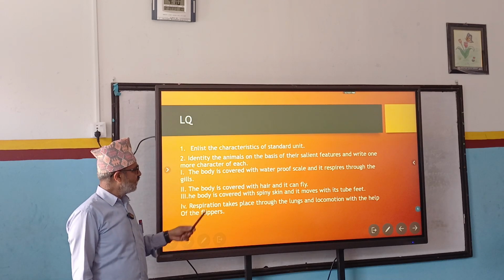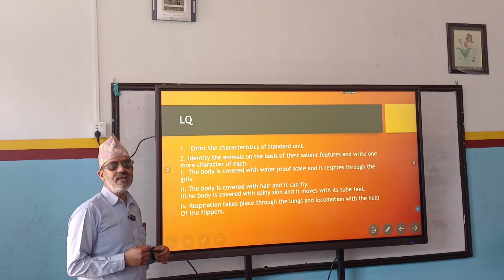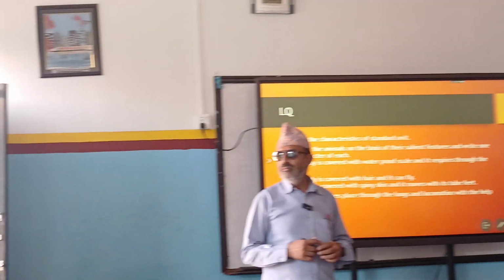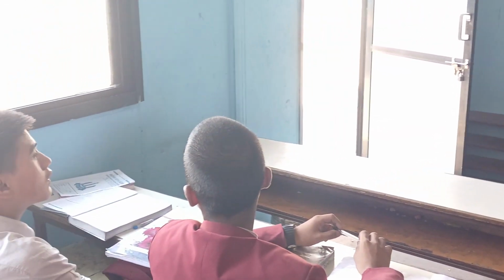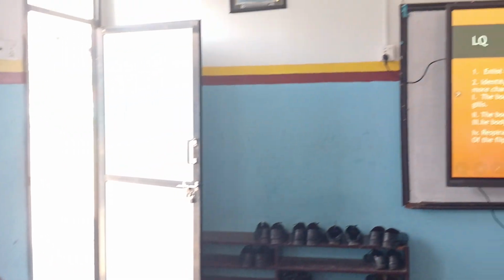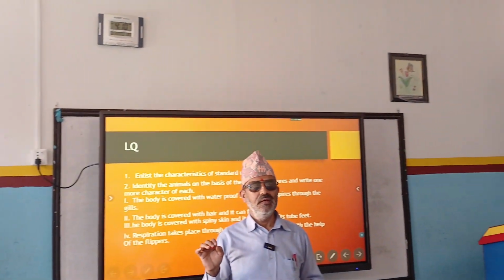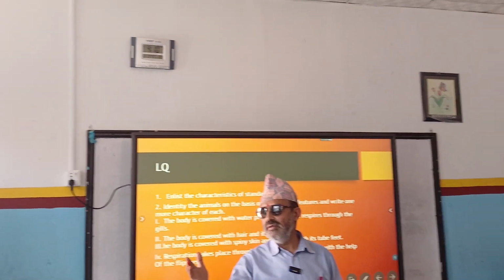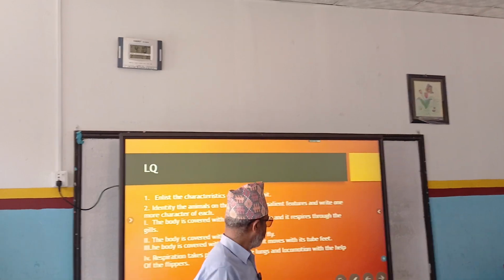Number second, the body is covered with hair and it can fly. Bat. Name is bat. So what is the characteristic of bat? It gives direct birth to its babies. That means it is a viviparous animal.